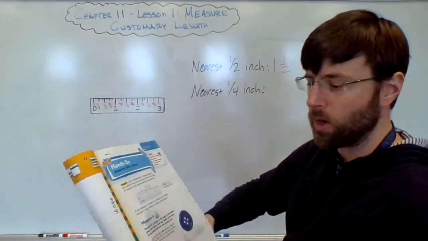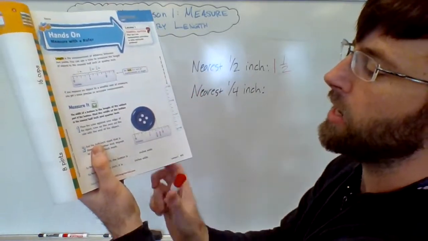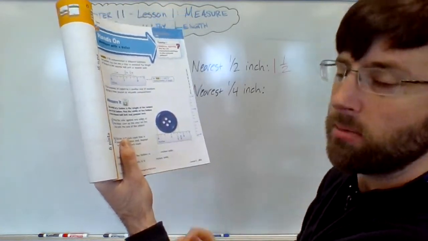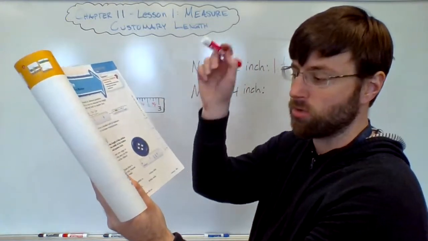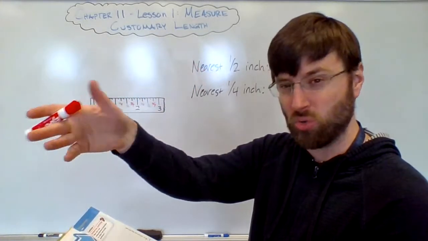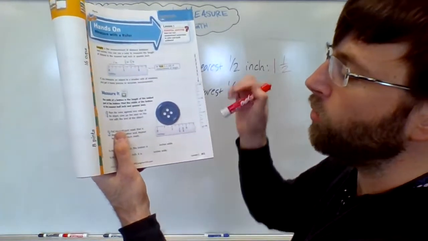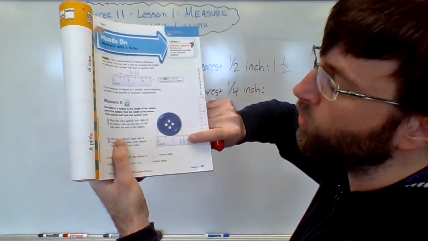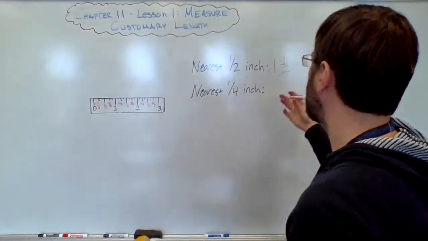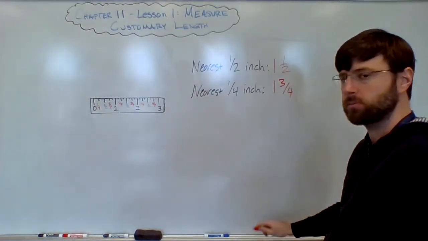Then for the second part of the problem, if we're measuring it to the nearest quarter inch, then we have to decide, is it closer to 1.5 or 1 3/4? You might say, you're measuring to the nearest quarter, so you shouldn't look at the half. But 1/2 is 2/4. So we do need to look at the halves and the wholes when we're using quarters. So we're asking the question, is that a little bit closer to 1.5 or a little bit closer to 1 3/4? It's a little bit closer to 1 3/4. So 1 3/4 would be the answer to that first warm-up problem.